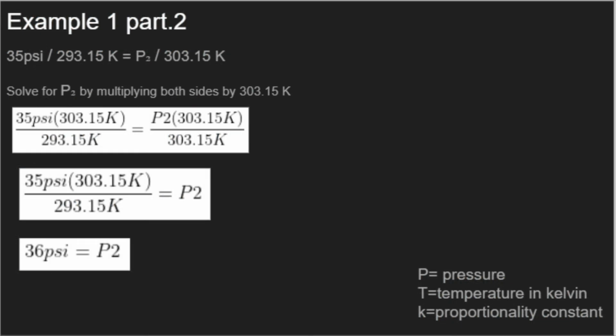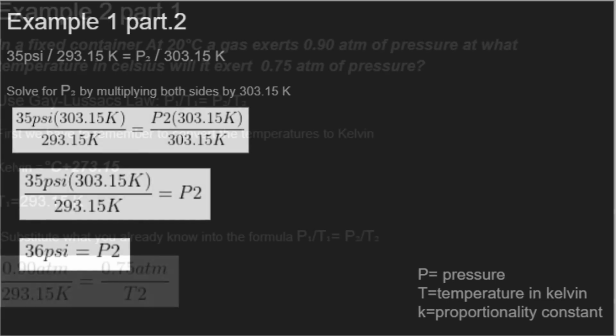Next, we have to solve for P2 by multiplying both sides by 303.15 Kelvin. So you can see I did that in the first equation. Then I come up with 35 psi times 303.15 Kelvin over 293.15 Kelvin. And the answer ends up being 36 psi. So you could see that the pressure in the tire only increased by 1 psi.